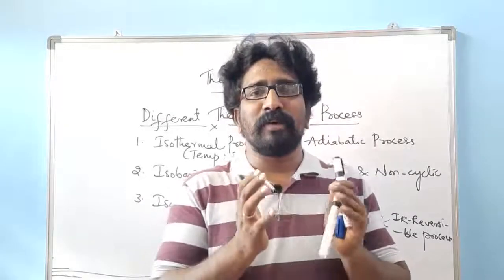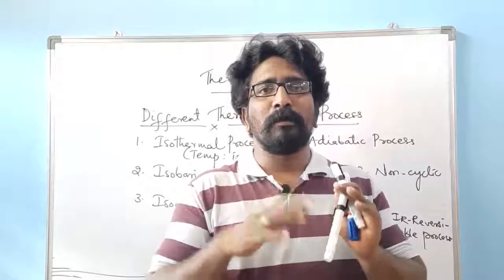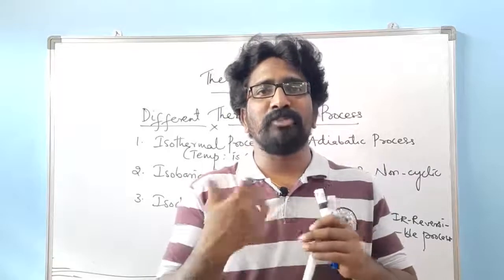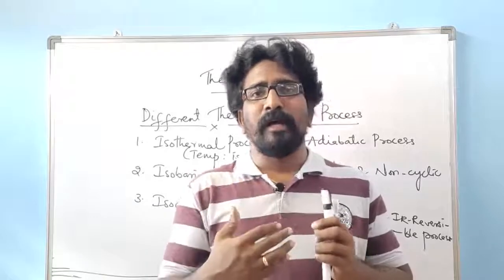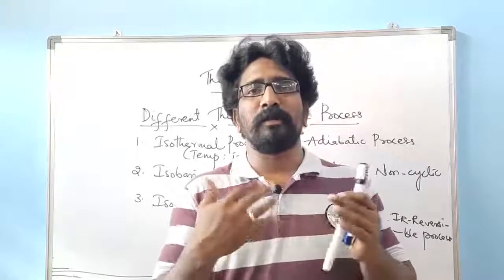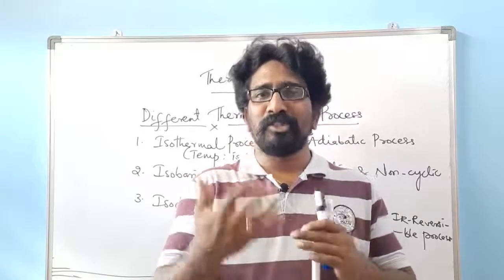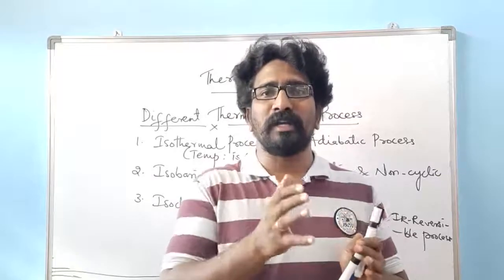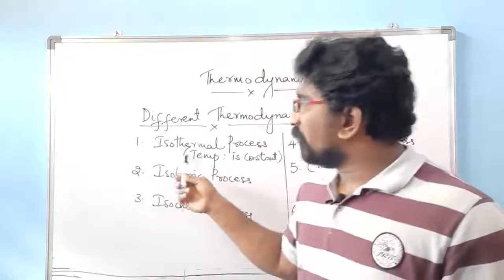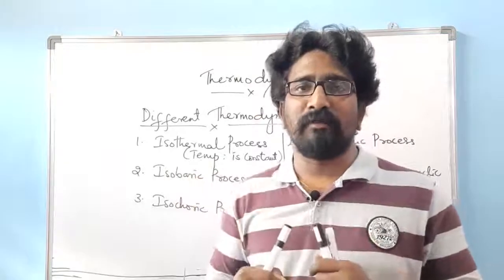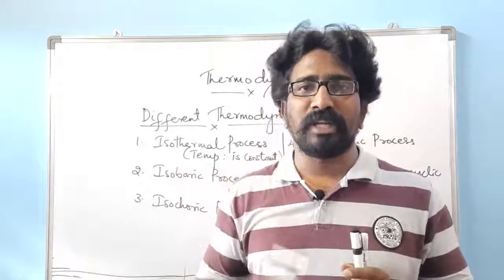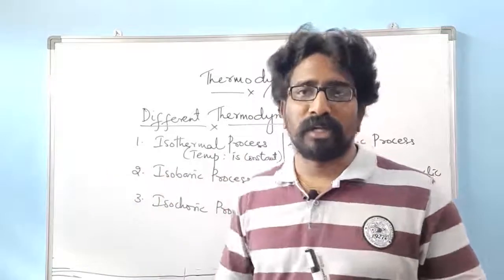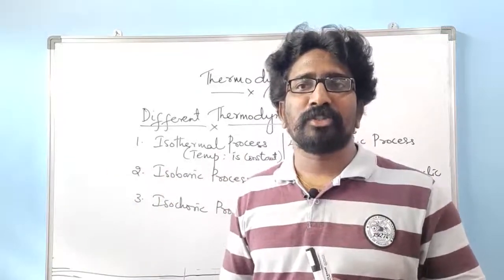Other parameters like pressure, volume, internal energy, entropy, and number of moles might change or be affected, but one condition: during the change in state the temperature is going to be constant.